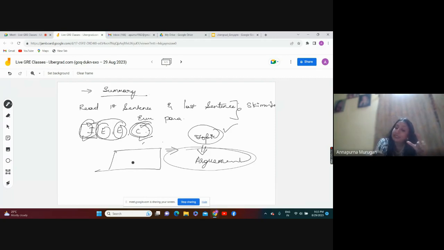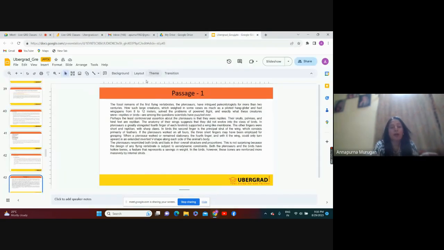Now, the next thing, whatever the next consecutive paragraphs will be there, the argument will be moving there. Moving in the sense what? So either they will be supporting the argument, or they will be refuting the argument by taking different instances. Okay, so now let me show the paragraph, and let us do it.